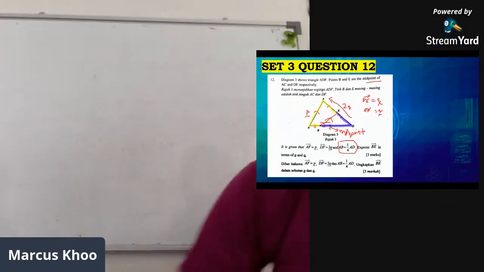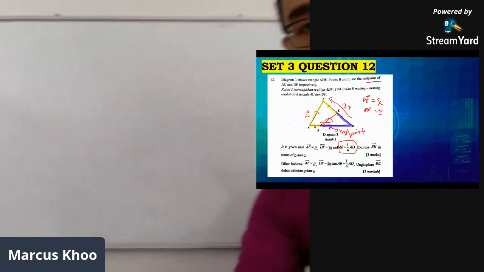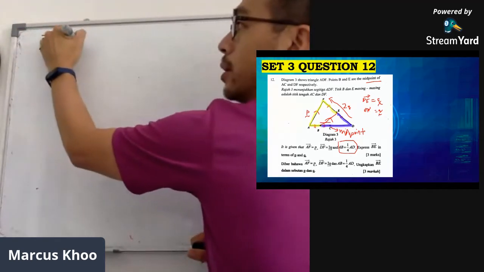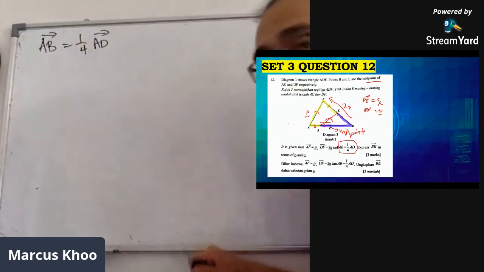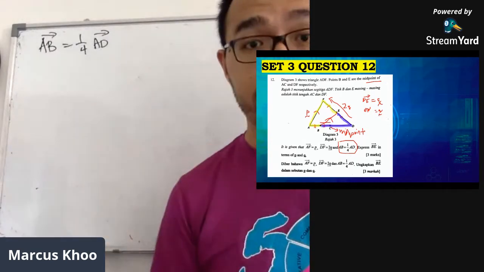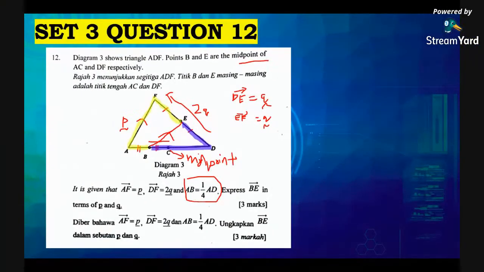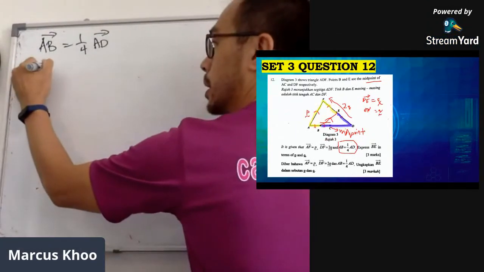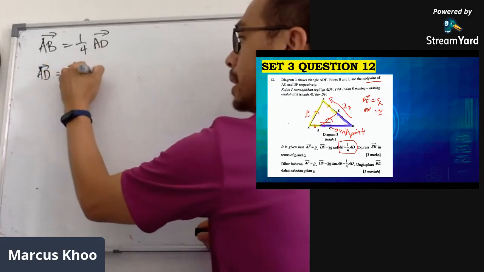Let me see. We're going to start with AB is 1 over 4 AD. The problem now is, I don't know what AD is. If you don't know AD, you have to find AD first. If you look at the question, AD is AF plus FD, because we have these two. We always use the triangle law for this. So let's go. AD is AF plus FD.